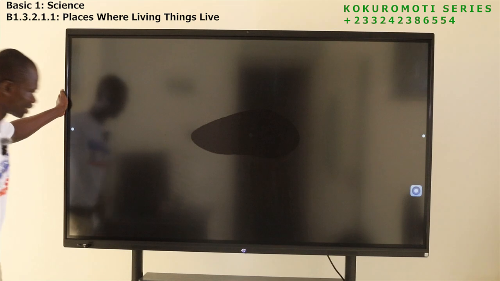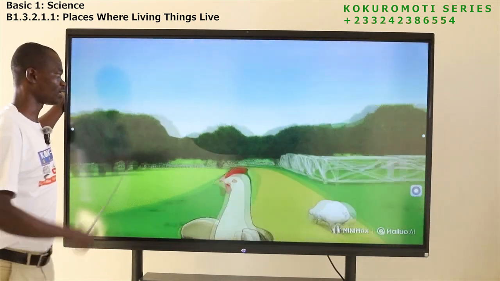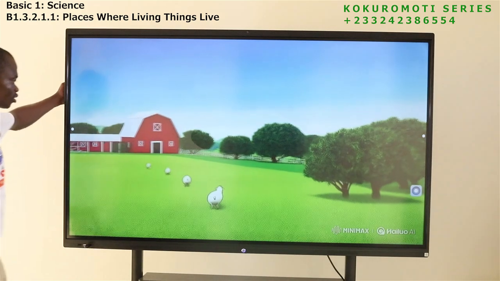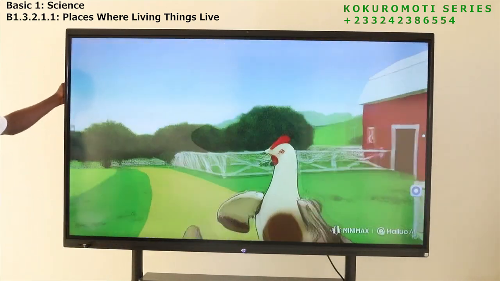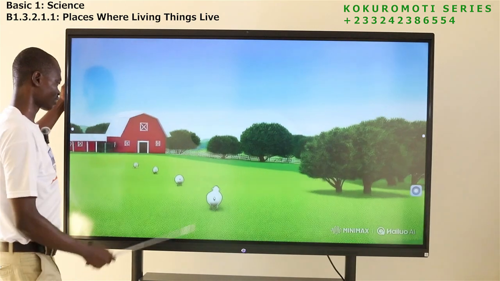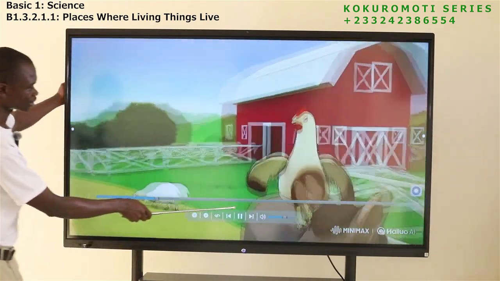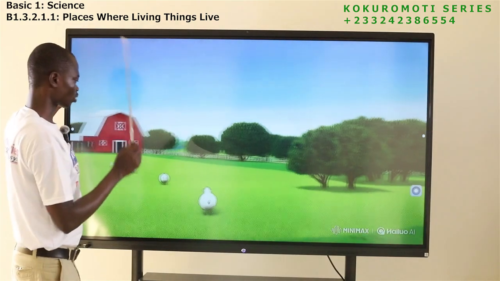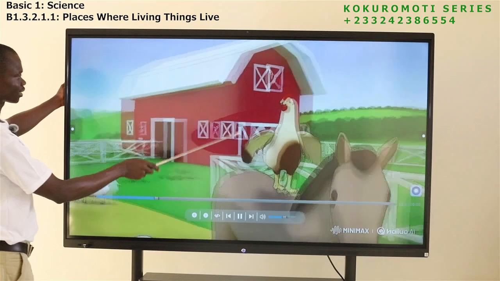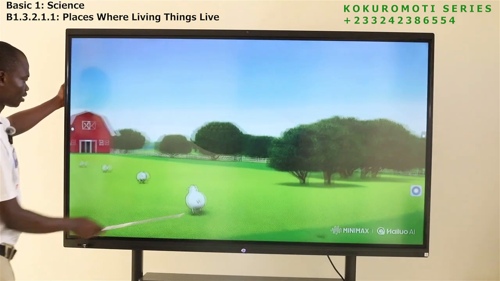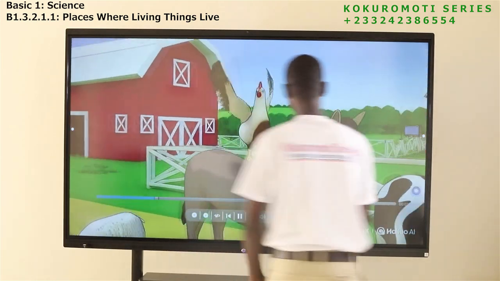Now, look at it and tell me the animals that live on land. So these are some of the examples of animals that live on land. So mention their names. Look at this. So this is cow. This is horse. The next one, these are goats. Is it sheep or goats? This is hen. So these are sheep. Okay. So let's look at the next one.